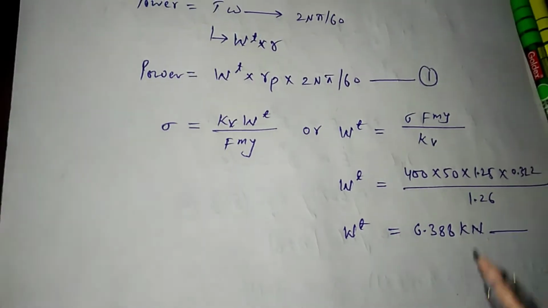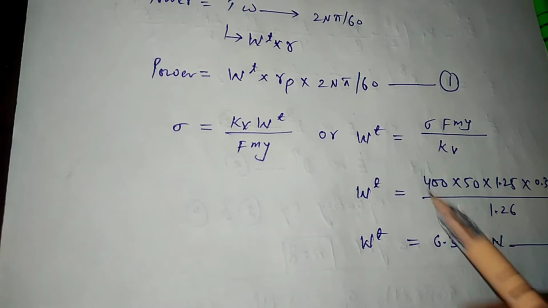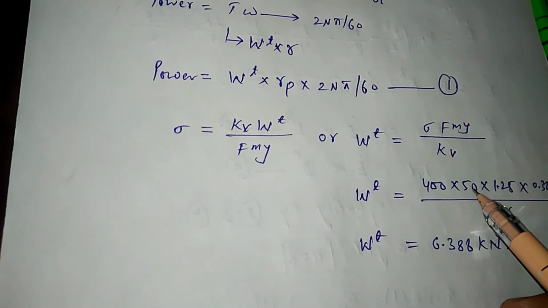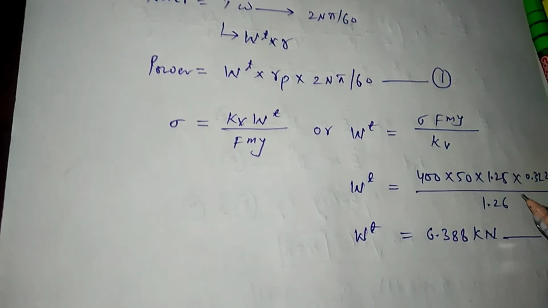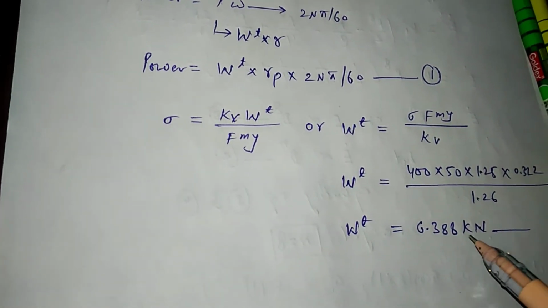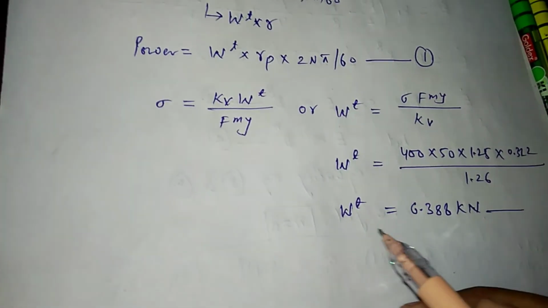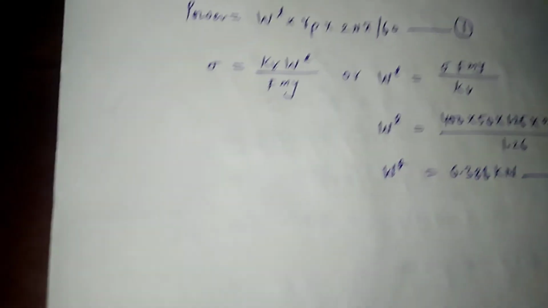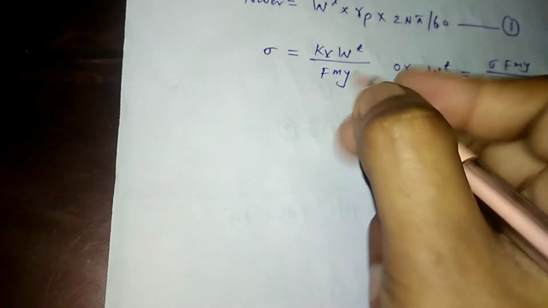Here sigma is in megapascal or Newton per mm square, and the other quantities are in mm, so mm will cancel out, and the remaining will be Newton. So the tangential load Wt will be equal to 6.388 kilo Newton. Now we have calculated Wt. Now we need to calculate rp, the radius of the pinion.